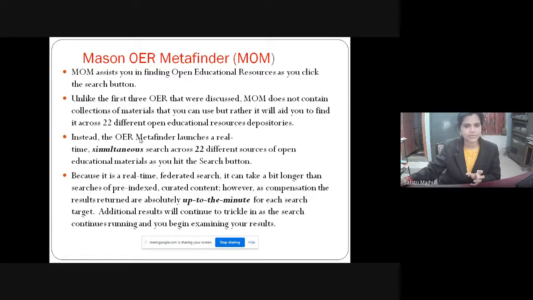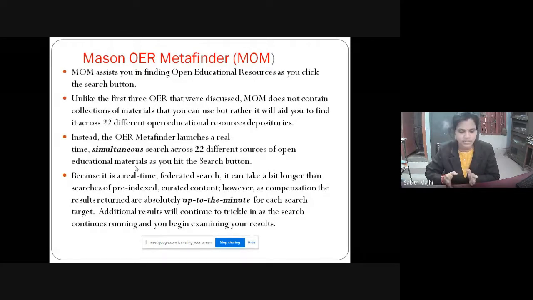Then you have to put your query in the search box and it will provide you results from 22 different sources of open educational resources. So there are various sources of open educational resources. Before we discussed 2-3 resources like OER Commons, Open Textbook, NROER.